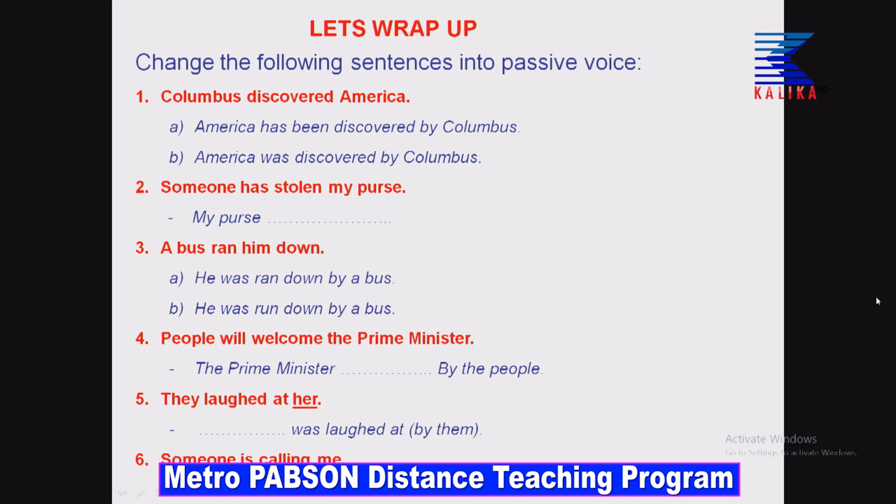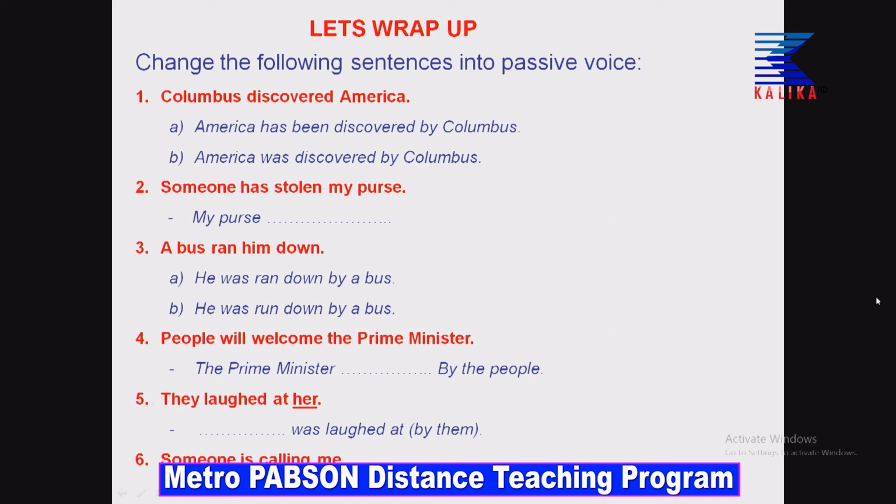So, with that, I have presented some simple questions that are commonly asked in your exam and some simple mistakes that you commonly make. I hope by looking at these examples, you will understand how to do these structures easily. Look at the question. Change the following sentences into passive voice. First, a common question: Columbus discovered America.